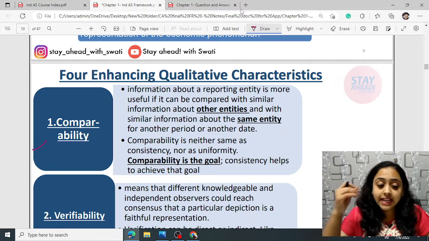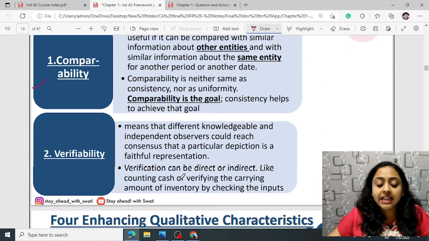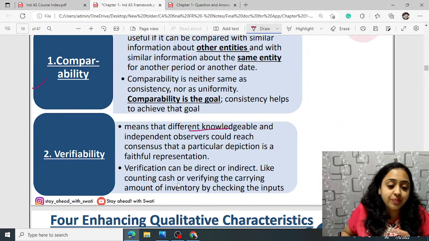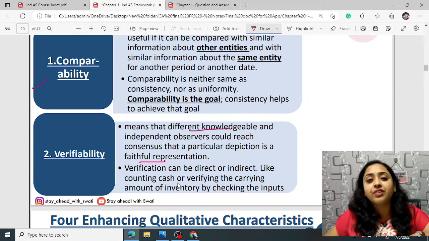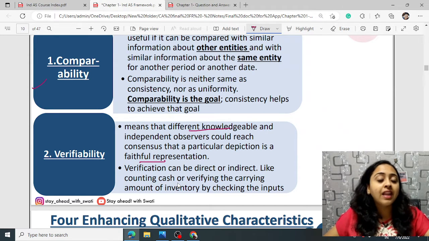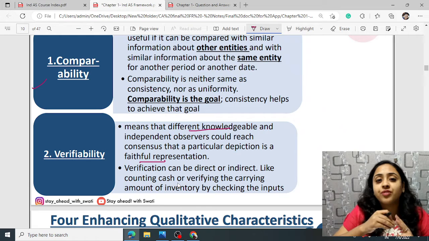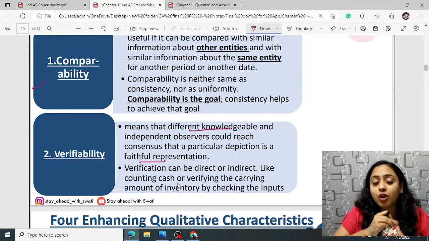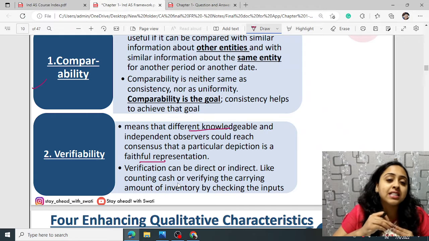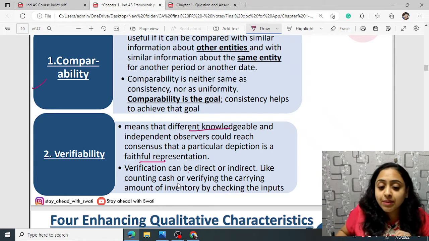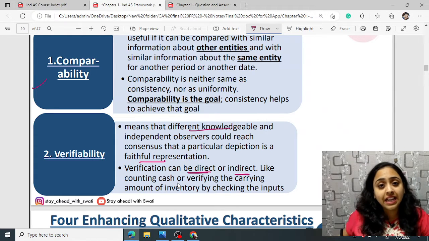Next, verifiability. Verifiability means getting it confirmed. It means that different knowledgeable or independent observers could reach consensus that a particular depiction is a faithful representation. If you get confirmation from different observers and independent people that such particular information is a faithful representation, that it is complete, neutral, free from errors, the amount can be measured, the class can be recognized, then the information is known as verifiable. Verification can be either direct or indirect.